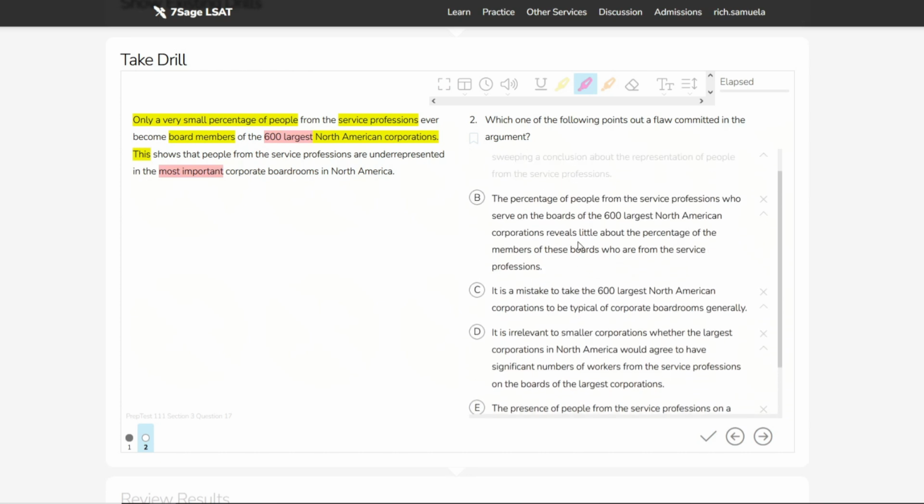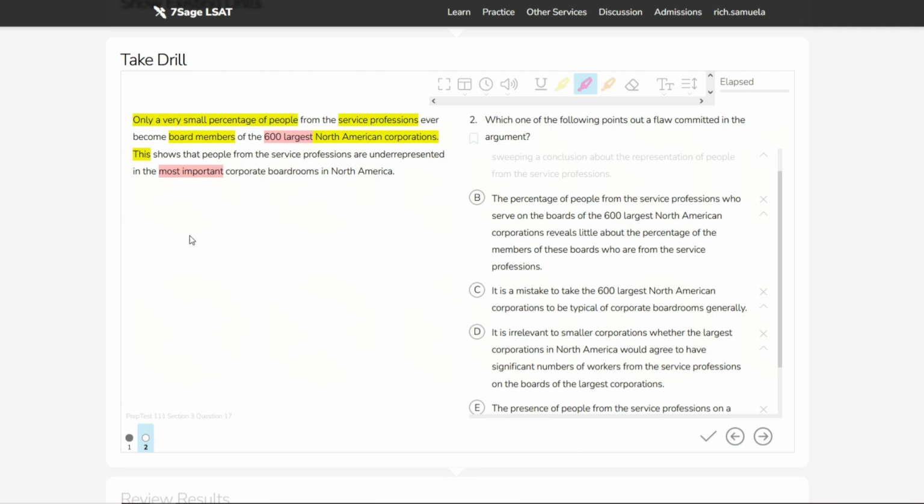Let's see. B, the percentage of people from the service professions who serve on the boards of the 600 largest North American corporations reveals little about the percentage of the members of these boards who are from the service professions. This is a wordy, obtuse, and pretty gaslighty way to say something that is actually kind of simple in principle. So let's break down what it's actually saying.